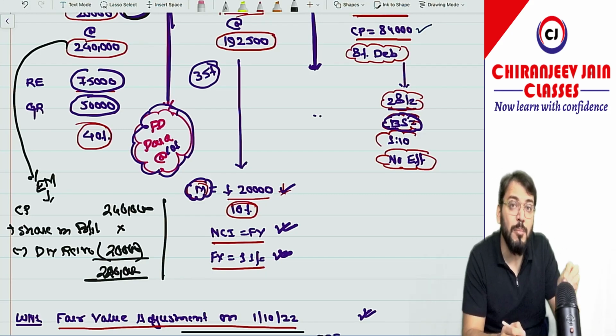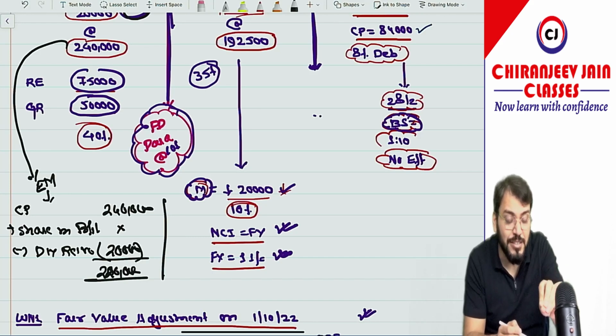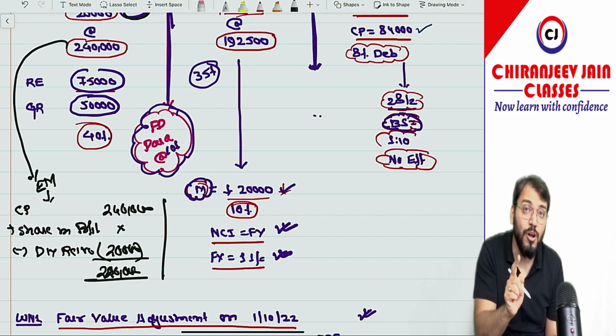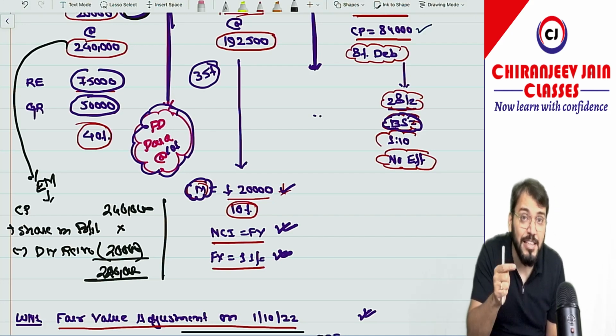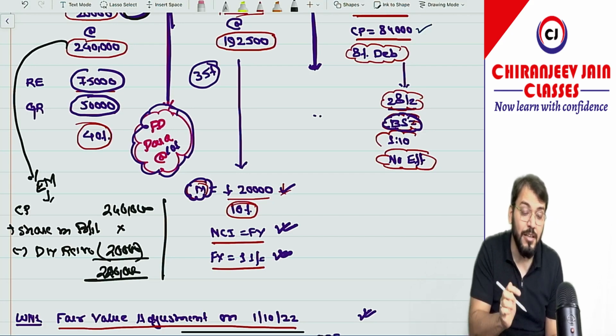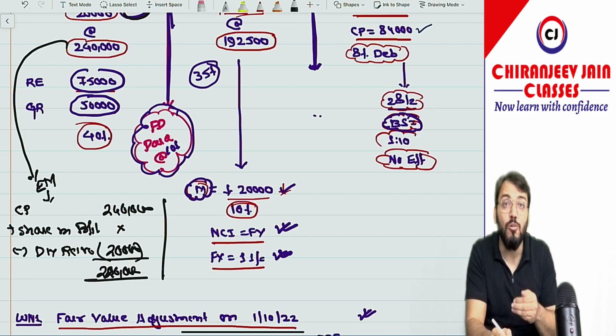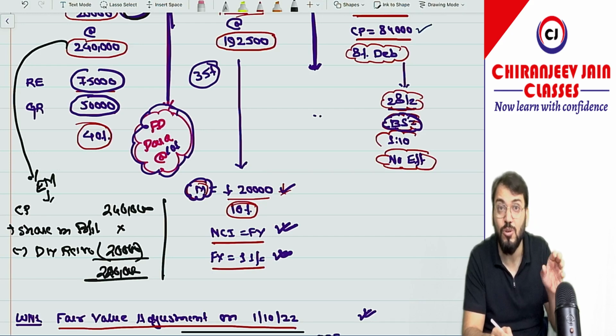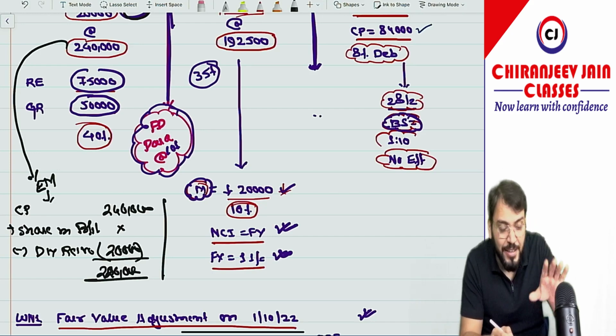You can ignore this, and if you have applied it also, nothing to worry, your answer is coming the same. Understood this point? But be careful about sharing profit. Sharing profit is always calculated at year end when the total profit is calculated. But on the date of acquisition, when control was obtained, at that time we don't know the total profit, so that allocation cannot be done practically also.